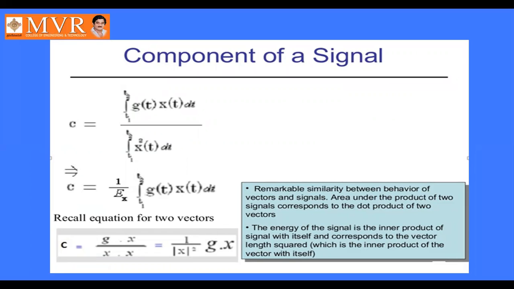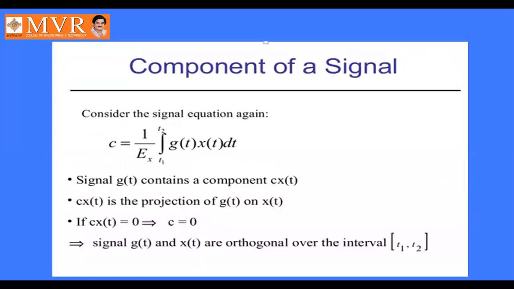Or we can write this as 1 by Ex into the integral from t1 to t2 of g of t x of t dt. If these two signals are orthogonal to each other, then c value will become 0, or the integral from t1 to t2 of g of t into x of t dt will become 0.